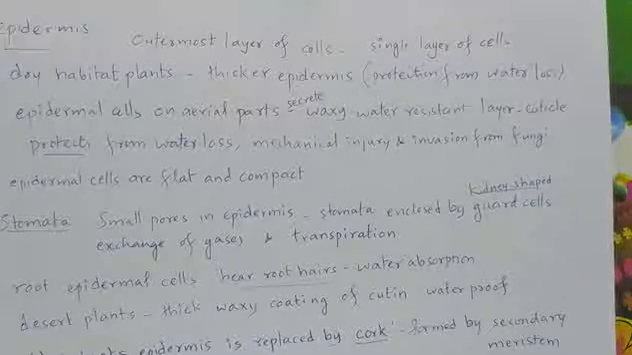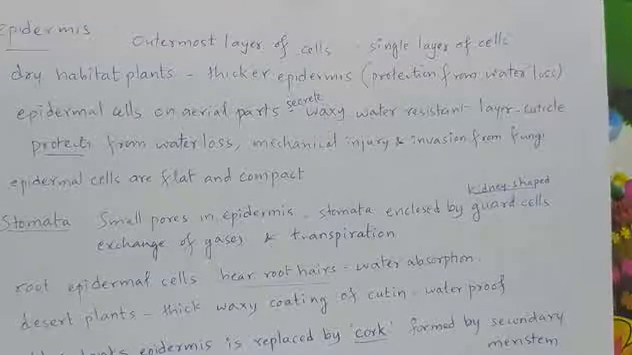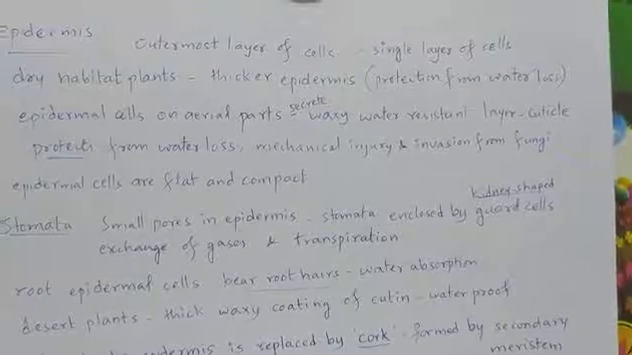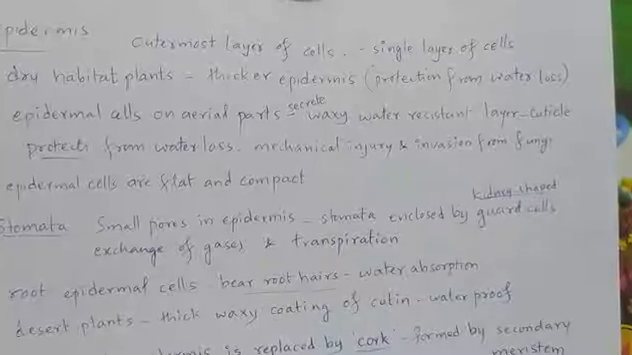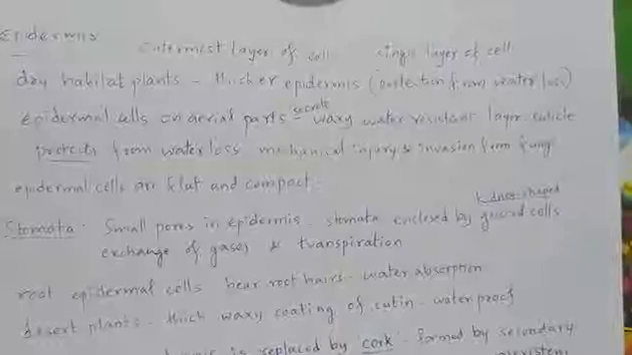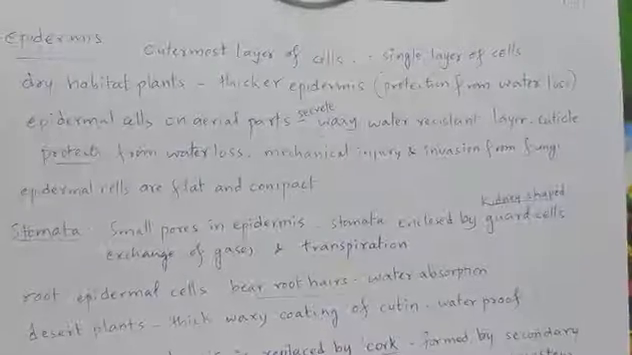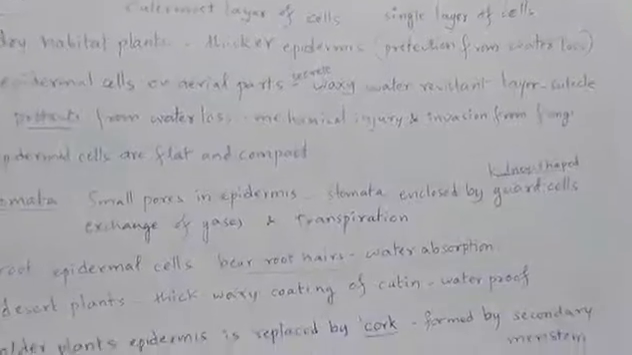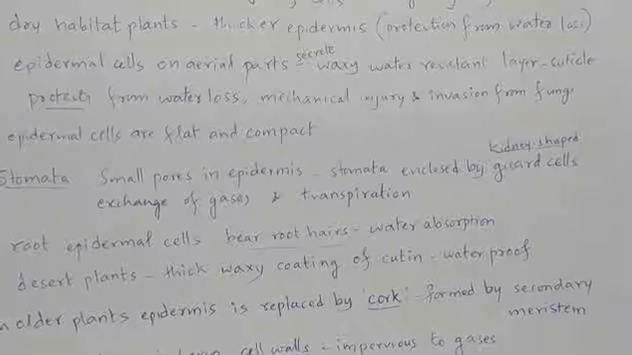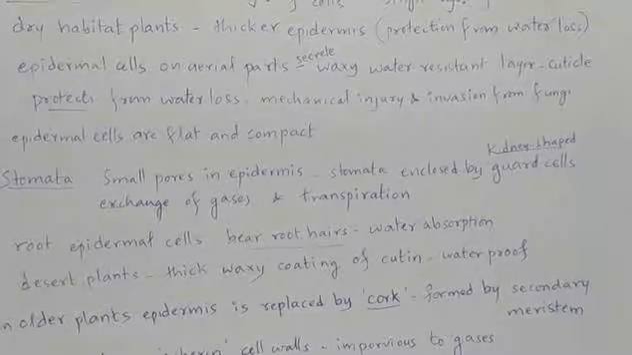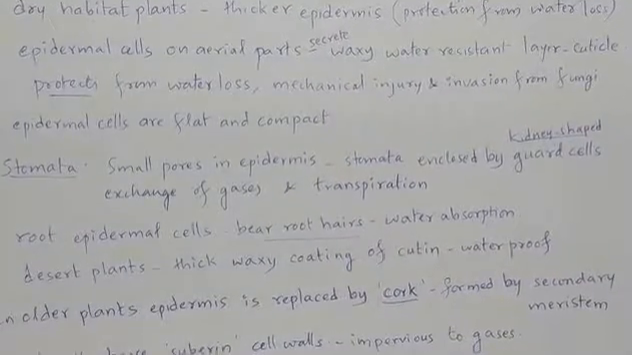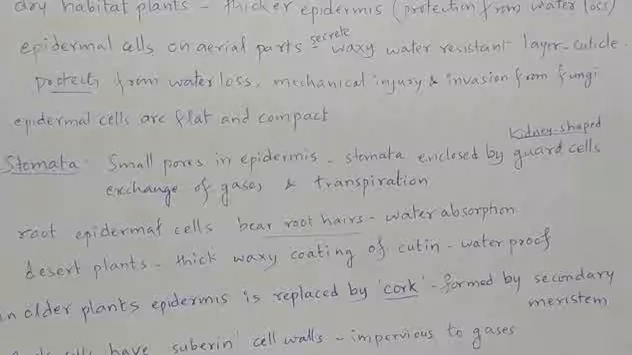This waxy layer that is secreted by the aerial parts of epidermis protects the plant body from water loss, from mechanical injury and invasion from fungi. Invasion means entry into the plant body. Generally, the epidermal cells are protective in nature, so they are flat and compactly arranged without any intercellular spaces. If they had intercellular spaces, easy invasion of fungi or other harmful microorganisms could take place.